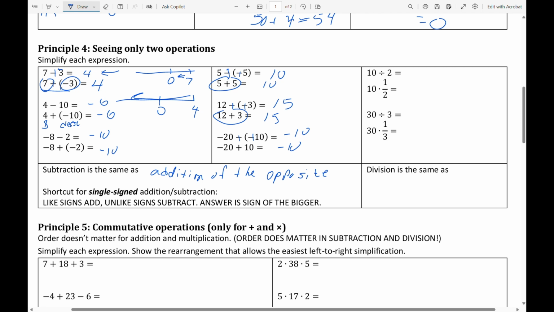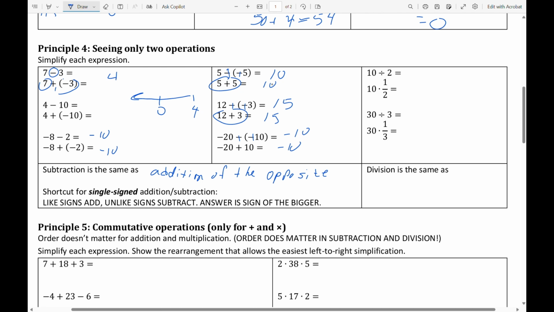So let's go back and look at these problems one more time and just look at what we're doing. I see a 7 and I see a 3. I think of the 7 as a positive, and I think of the 3 as a negative because of the subtraction sign. So I'm going to take 3 from 7 and get 4, and then I ask myself the question, should it be positive or negative? Well, if there's more positive, the answer is positive, but if there's more negative, the answer is negative.